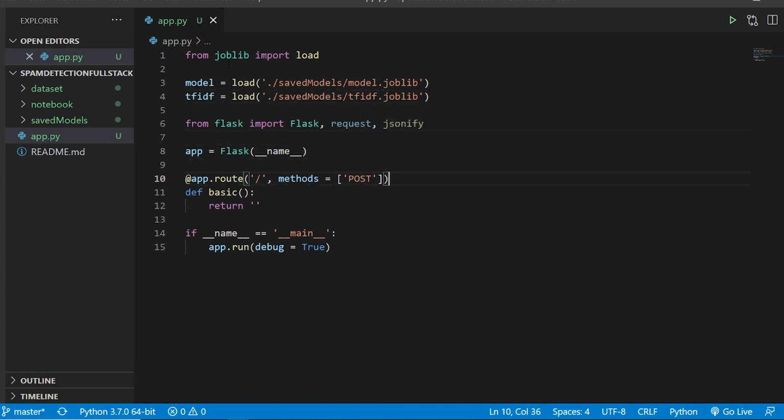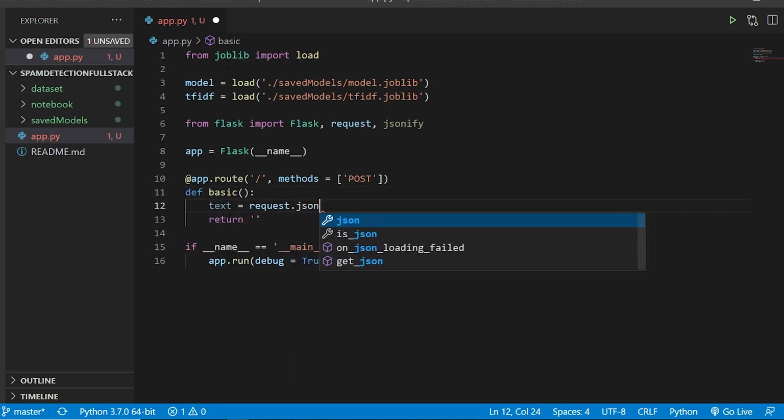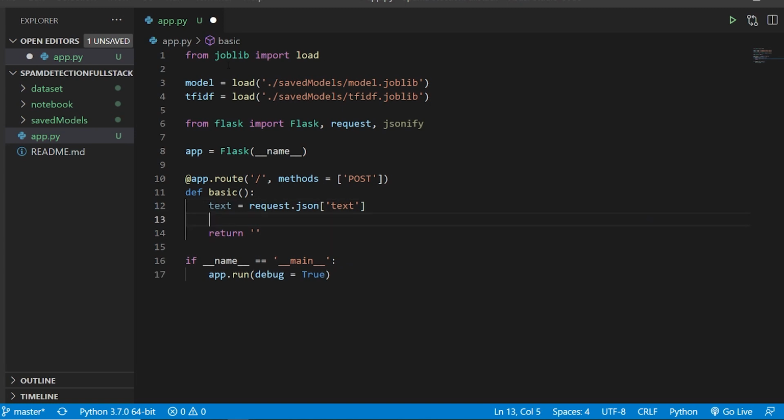All right, so my models are ready, and now here I'll say text is equal to request dot json for the text. So we are going to pass it with the parameter of the text from the JSON, and I'm going to take that text and I'm going to apply tf-idf on it. That is one of the things that you will have to do.